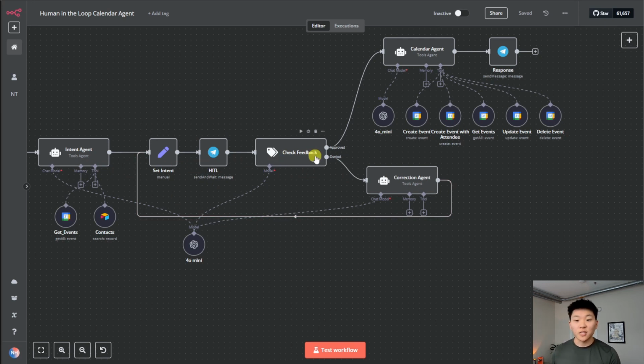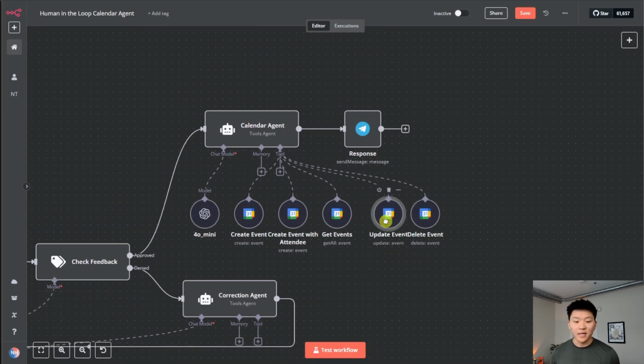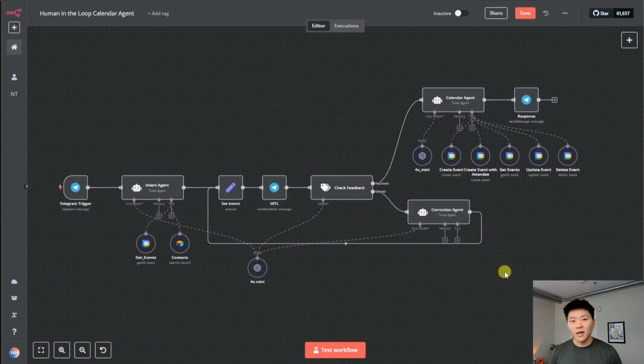And then from there, once it's approved, it goes up here to the calendar agent, who has different tools like creating events with attendees, getting events, updating events, and deleting events. Finally, from there, the output is passed back to us in Telegram so that the agent can say, hey, we did that job for you. So that's what's going on at a high level, but let's get into each node and see what's going on here.